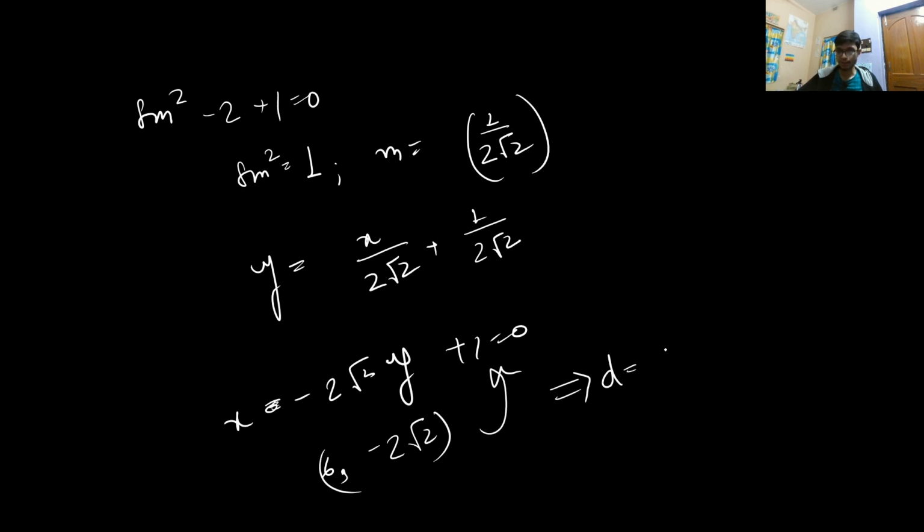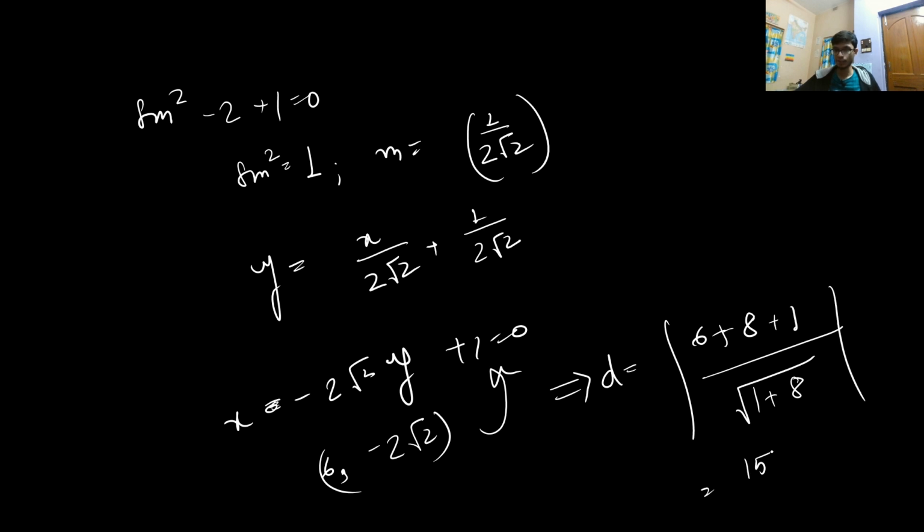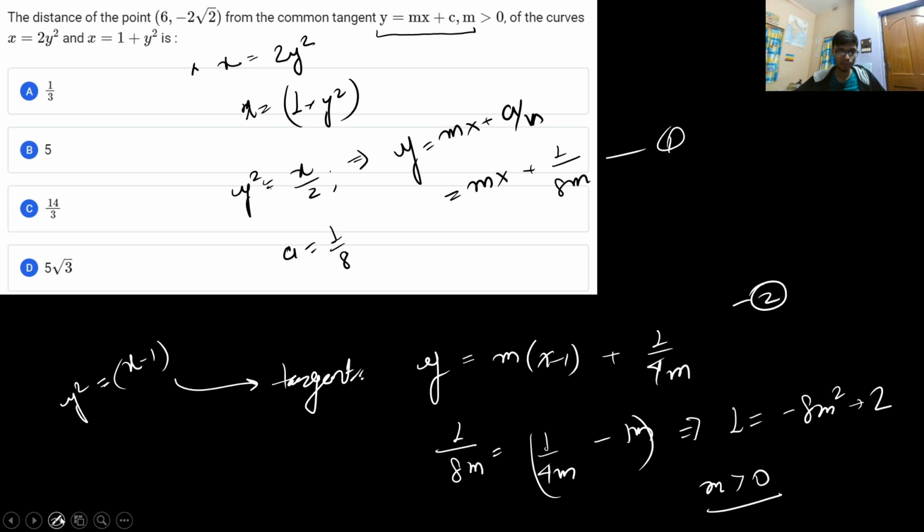That is, d will be equal to 6 minus of minus, that is plus 8, plus 1, divided by under root 1 plus 8, and this will come out as 15 by 3, and that is basically equal to 5. Okay, that will be equal to 5. And with this, the right answer to this particular problem will be option number B.